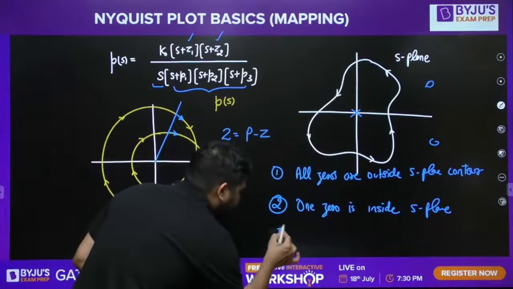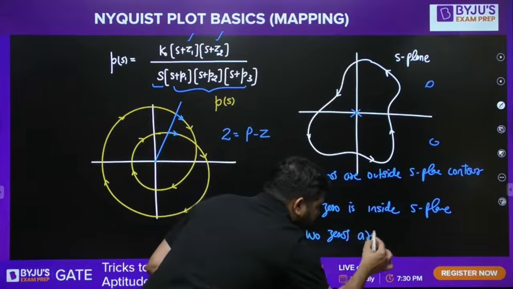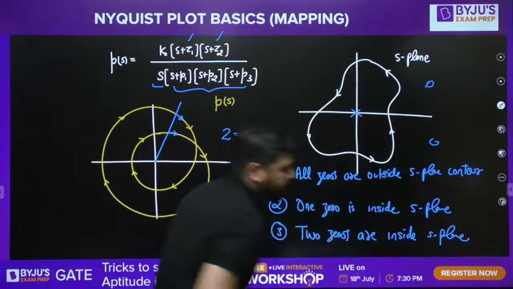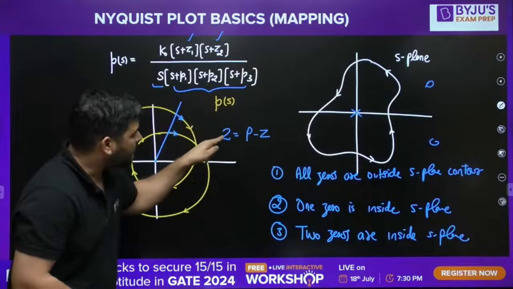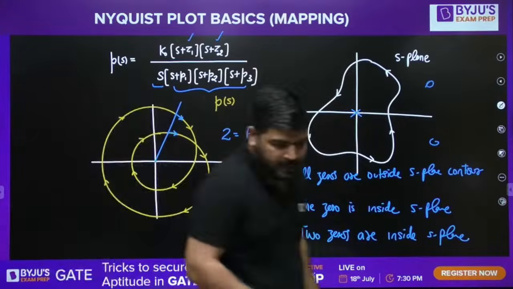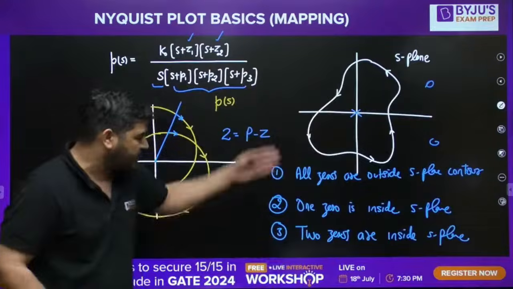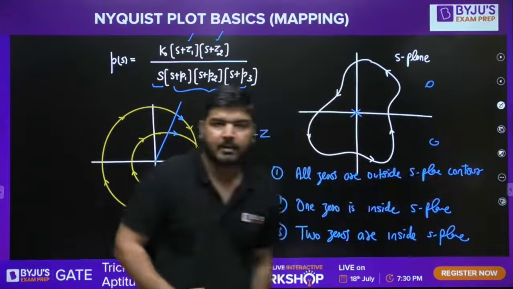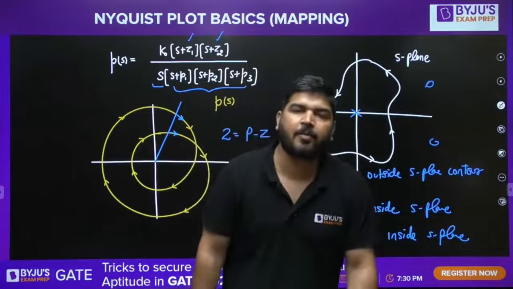Now the next is option number 3. If 2 zeros are inside the S-plane contour, then the poles inside this contour have to be 4. It means all the 4 poles have to be inside this contour. So this way you can frame a question. It's a multiple select question. You can make each answer an option. I hope it is clear.